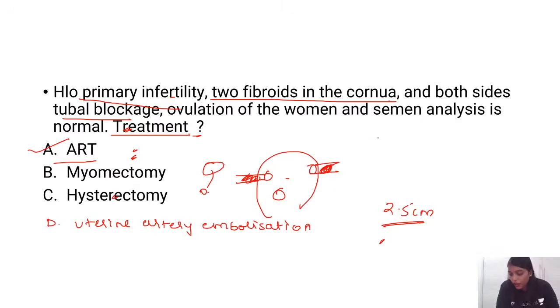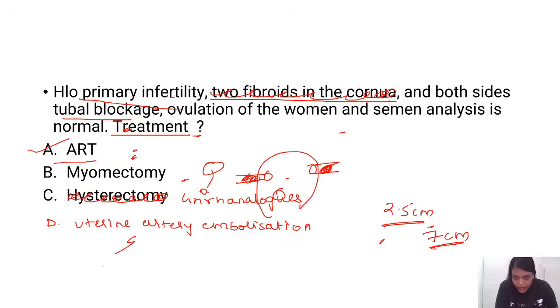Okay, so another was 7 centimeters. 7 centimeters is very huge. Did they give both sides tubal blockage also? Okay, based on what you are writing, my answer definitely changes, guys. So I can understand one thing that you people are telling: it is not cornual fibroid. There are two intramural. Just give me 1 minute.